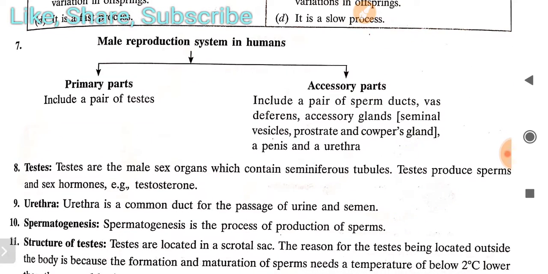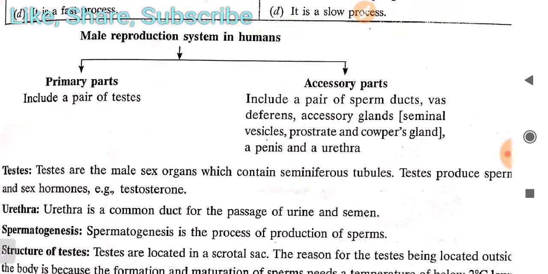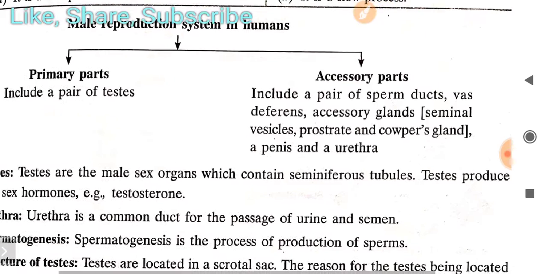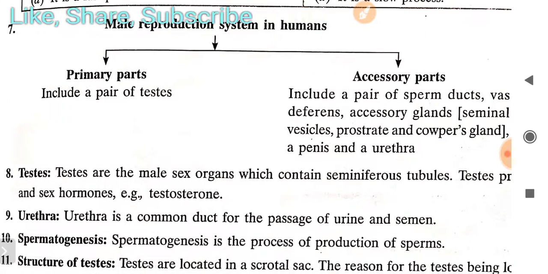Now the main thing in this topic: whenever you open your book and try to read and understand these topics, from here you have to focus, because these are the topics from where many questions can be asked in the examinations. So, the male reproductive system in humans. First we talk about the male reproductive system in humans, and you have to understand what the primary parts and what the accessory parts are.